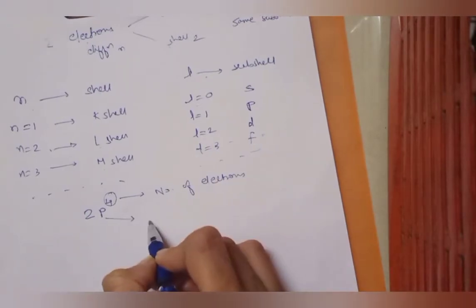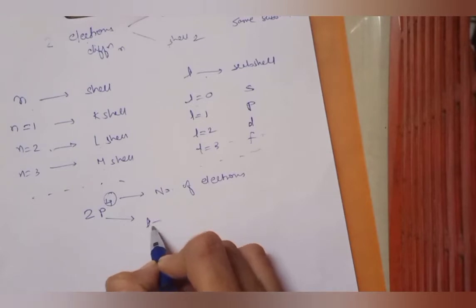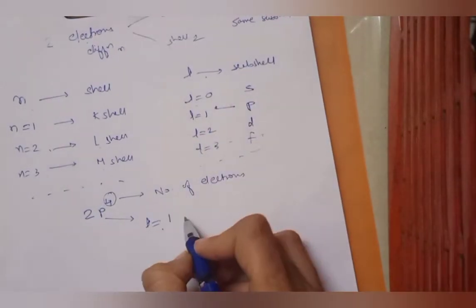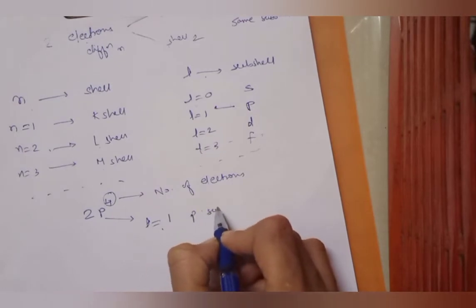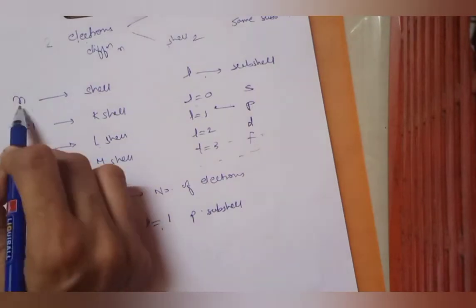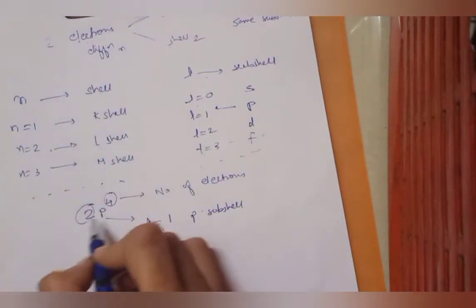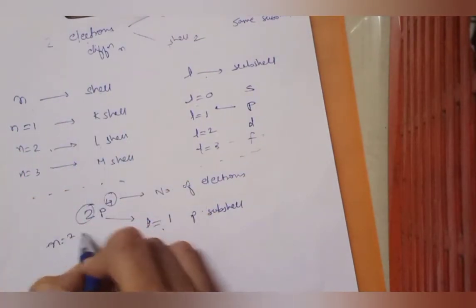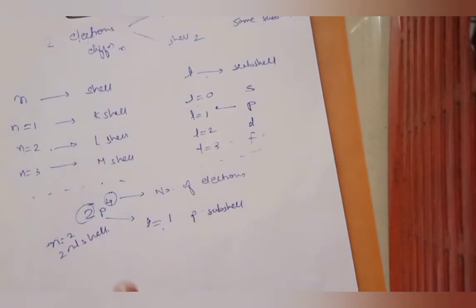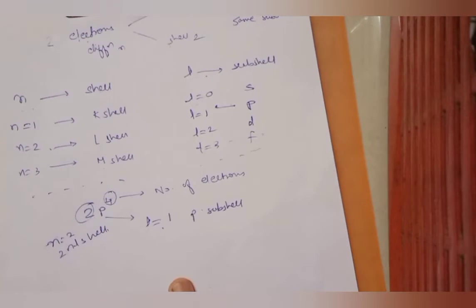P represents the pth subshell. That means the p number ka subshell. That means for p, I have L is equals to 1. So L is equals to 1, or p subshell. दोनों में से जैसे बोलना है वैसे बोल सकते हो. And this 2 represents the n value. It is the nth shell, second shell. So n is equals to 2, or second shell. That way. So this is the meaning of 2p4 and so on.